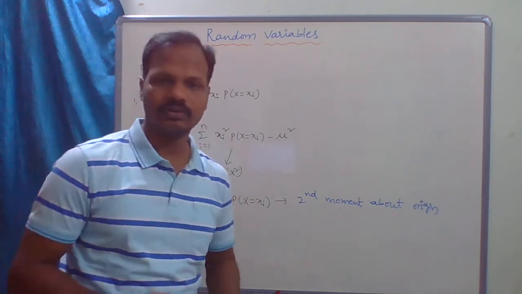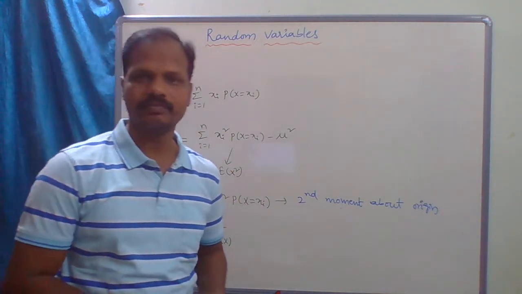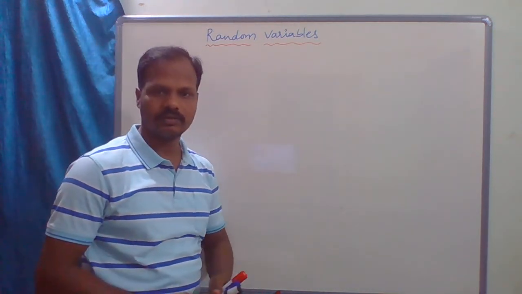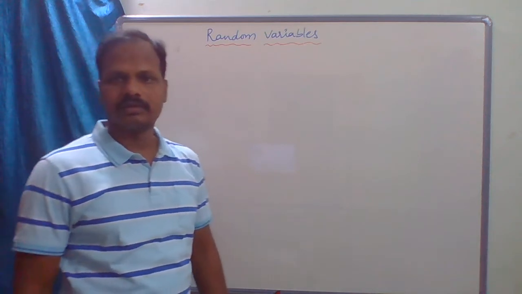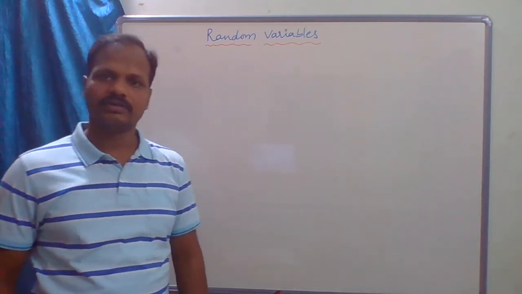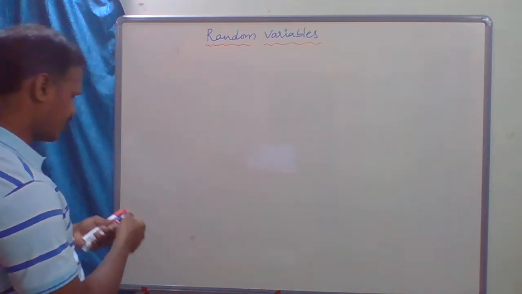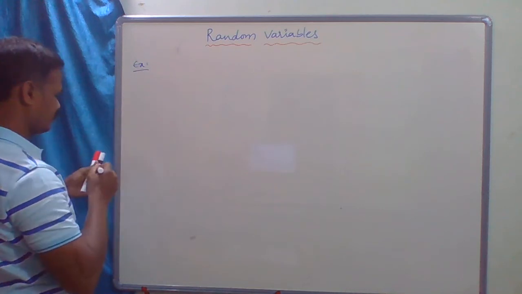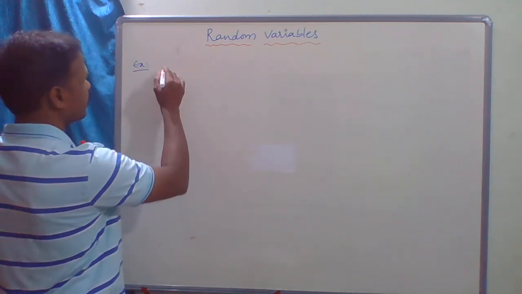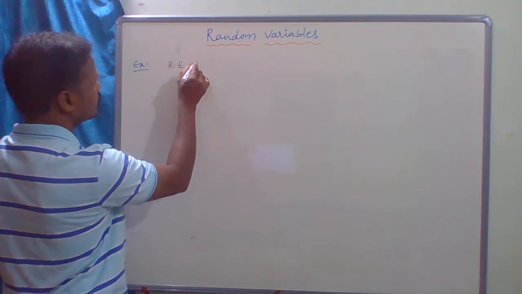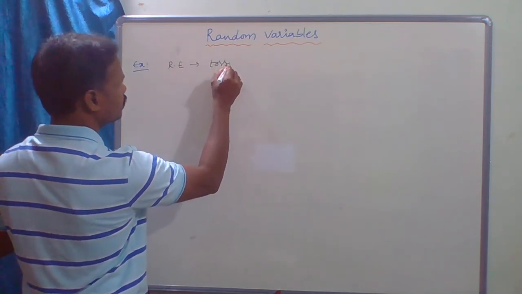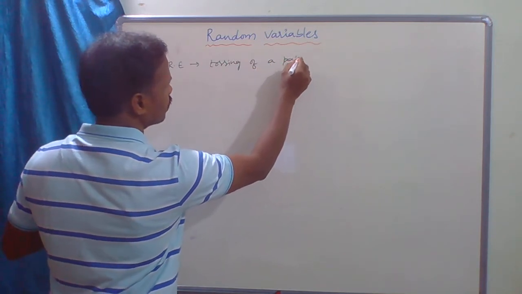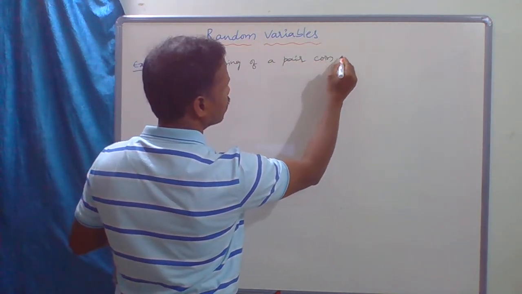Clear? So now we will do one problem on this concept. Suppose a fair coin is tossed 3 times. Our random experiment is tossing a fair coin 3 times.